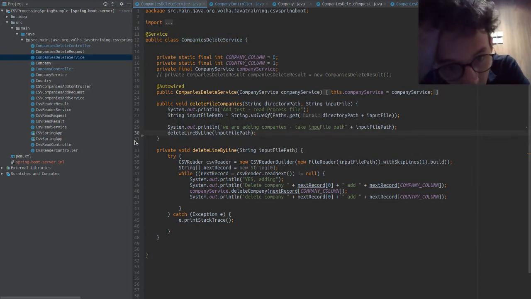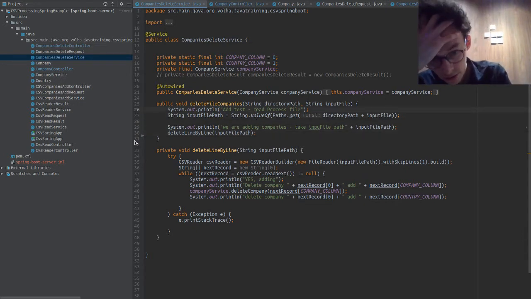Print, add test, read process file. I like this logging, this is good. I mean, it's not real logging, but it's easy to see what's going on because you've got explicit messages here. Okay, and we're using paths. Very, very good. Great. I'm glad that's something that's been learned, so that's wicked.